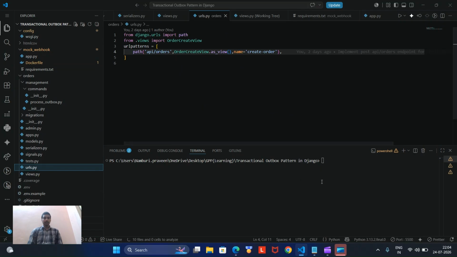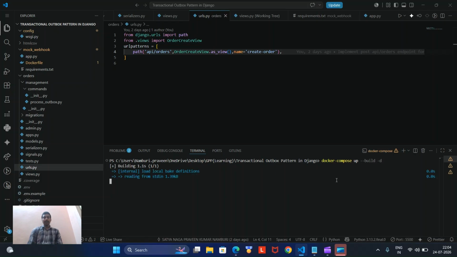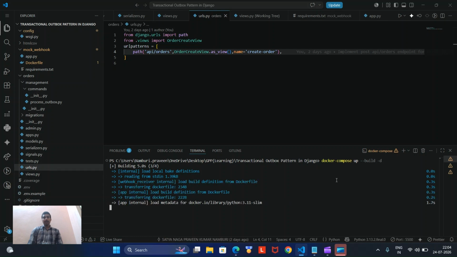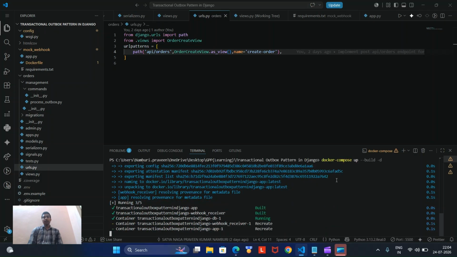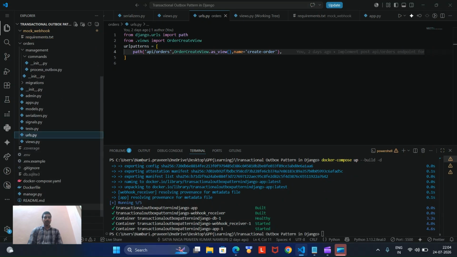orders. Okay, let's make the practical demonstration of the project. This command will build the containers. As I have already run this system multiple times, it will be done faster. When you are running it on your system, it may take some time, say 5 to 10 minutes, because it needs to install everything that is written in the requirements.txt.